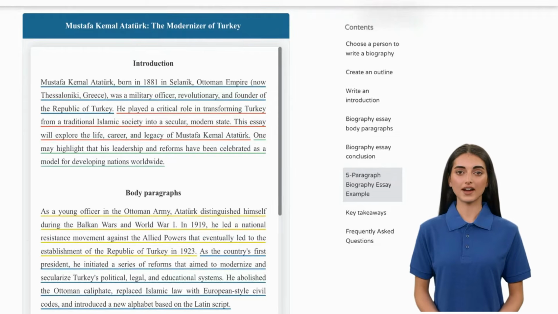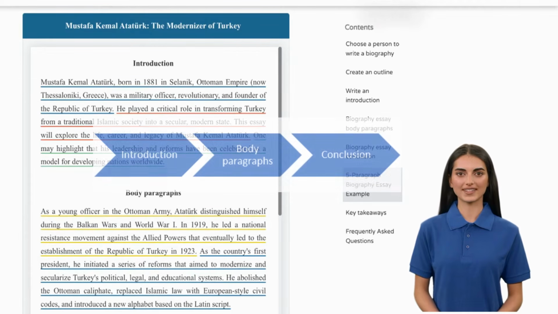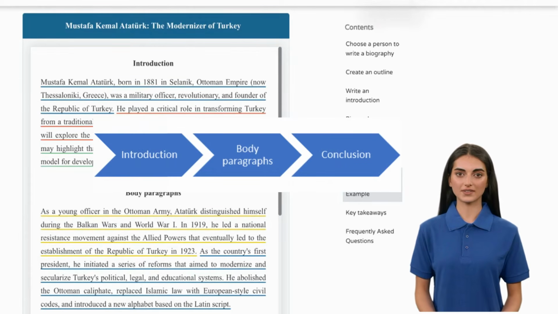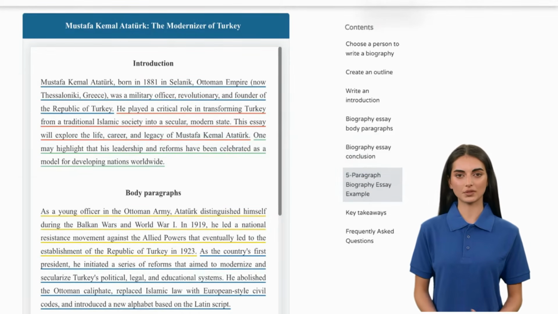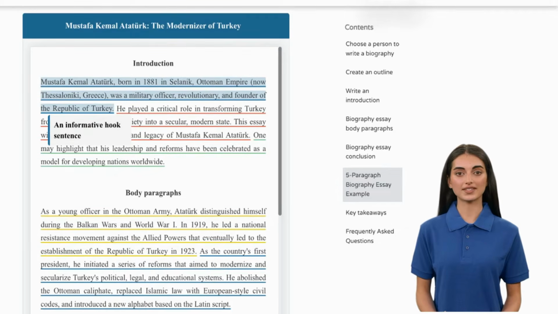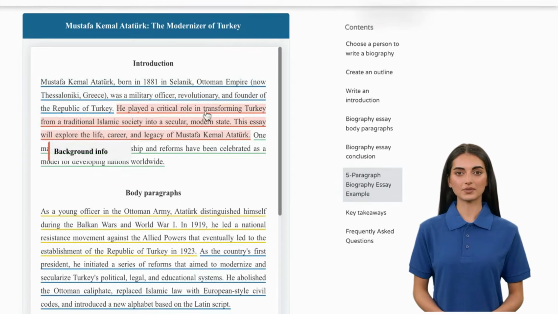So let's have a look at a 5-paragraph biography essay about Mustafa Kemal Ataturk, founder of the modern Turkish Republic. Biography essays typically consist of 1 introduction, 3 body paragraphs, and 1 conclusion paragraph. Let's have a look at the example on your left. As you see, the introduction starts with an informative hook sentence about Ataturk's life, explaining where he was born and what he did. Then you see background information about what he achieved. And in the thesis statement, you state the reason of his significance in today's world.